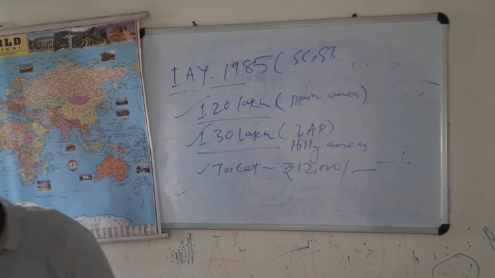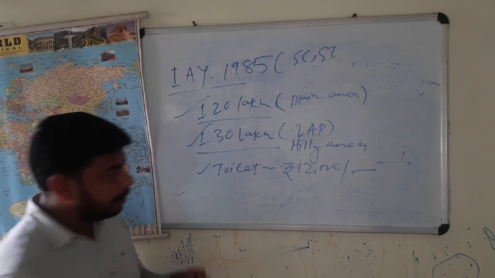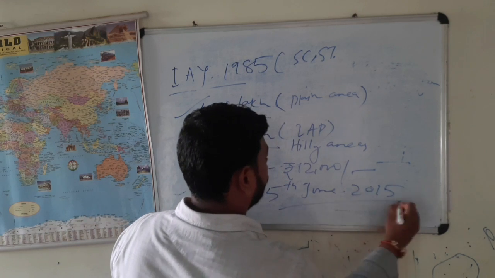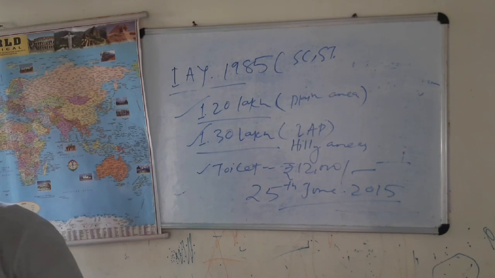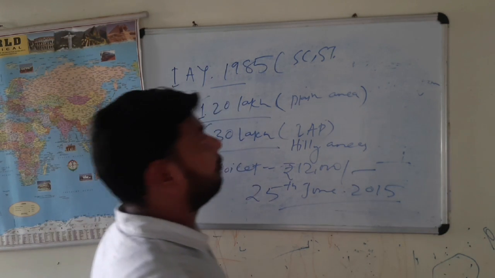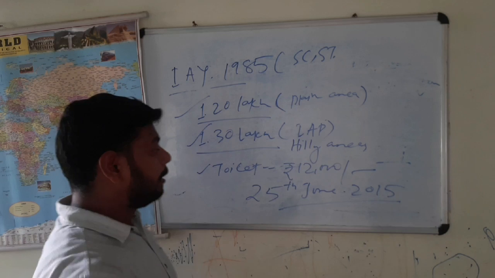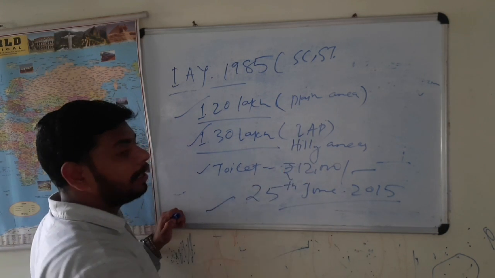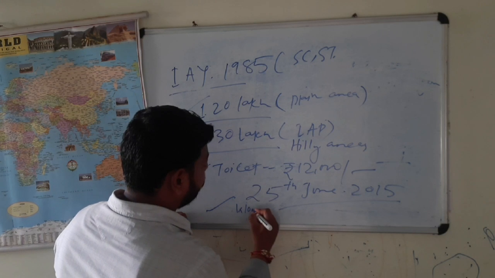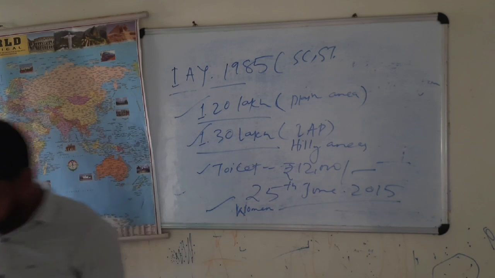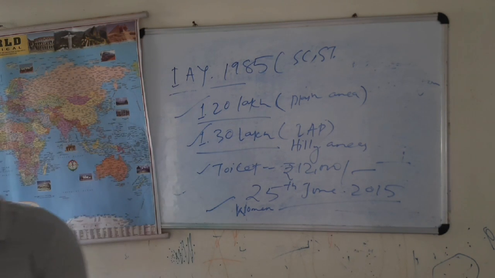Clear? And the Pradhanmantri Awas Yojana Urban was launched in the year 2015, on 25th June 2015. Okay, 25th June 2015. Write it. And another thing is also given there: in order to empower women, the money is provided in the name of the woman member of the respective beneficiary family. Which member? Woman member. That should be noted, right? Because that shows women empowerment.